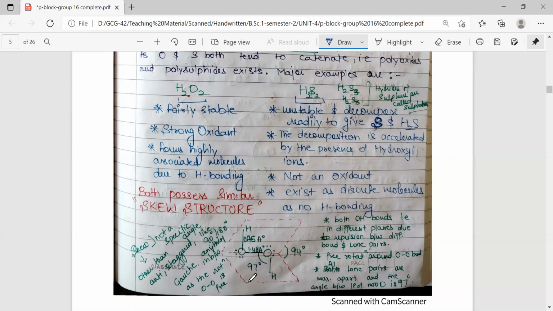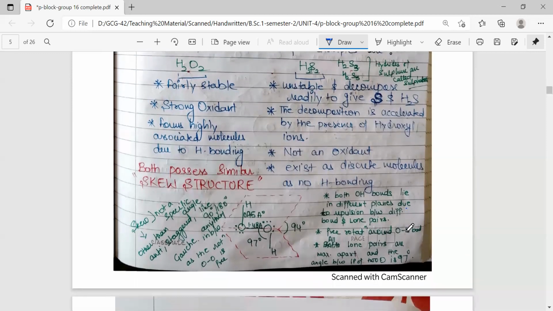As the rotation around the oxygen-oxygen bond is free, it can adopt any of the angles. Both O-H bonds lie in different planes, due to repulsion between different bond pairs and lone pairs.